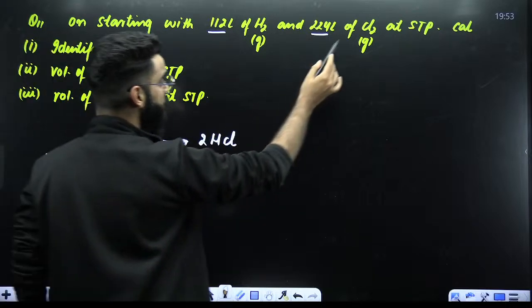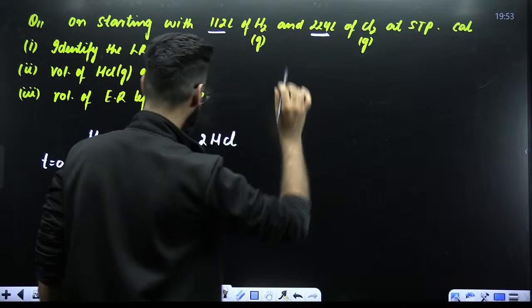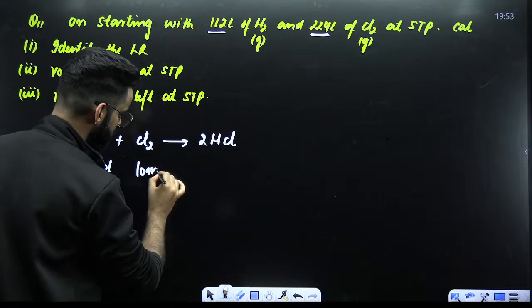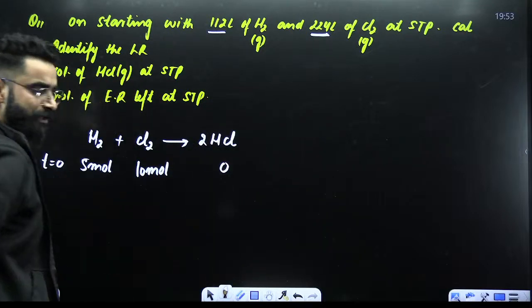Similarly, how many moles of Cl2 do we have? Given volume divided by 22.4, the value comes out to be 10. So we are starting with this particular thing. So this will be 0 in the beginning.